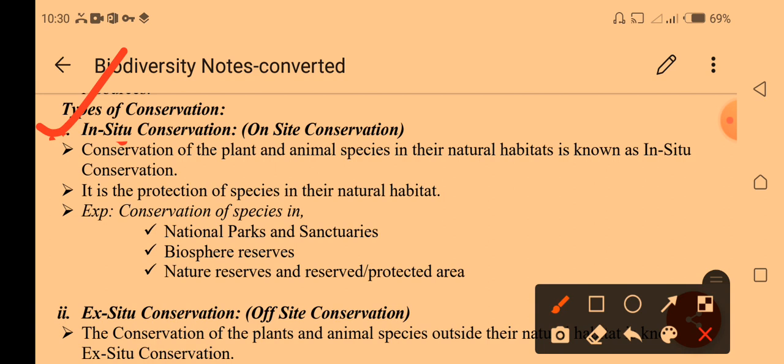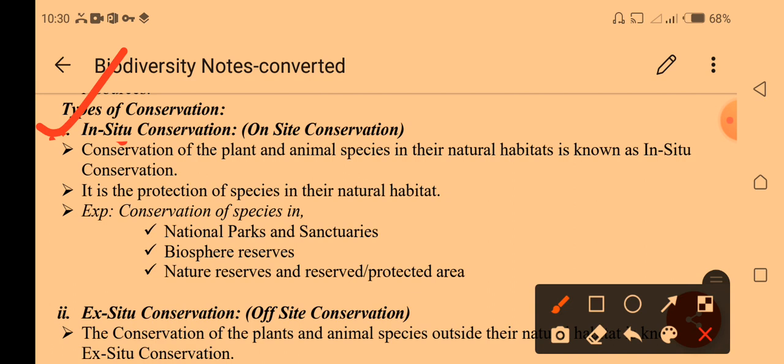In situ conservation is the conservation of plants or animals in their natural habitat. In situ means inside, or on site. Situ means site or place. It is the process in which we protect species in their natural habitat. We call it in situ conservation.